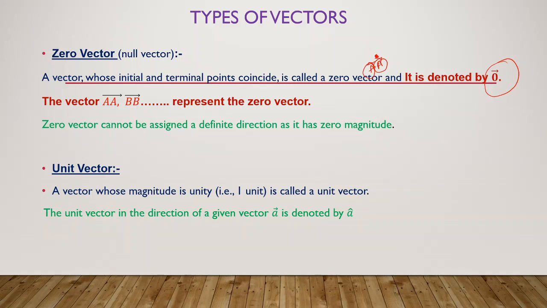Suppose they give any one vector, vector A or vector B or vector C, and ask you to find the unit vector along the direction of vector C, or in the direction of vector C, that will be represented as C cap. So the unit vector in the direction of vector B will be denoted by B cap. This is the way of representation or denotation of a unit vector.